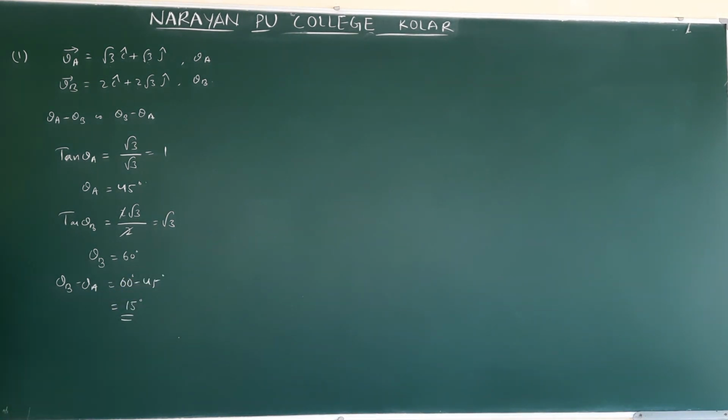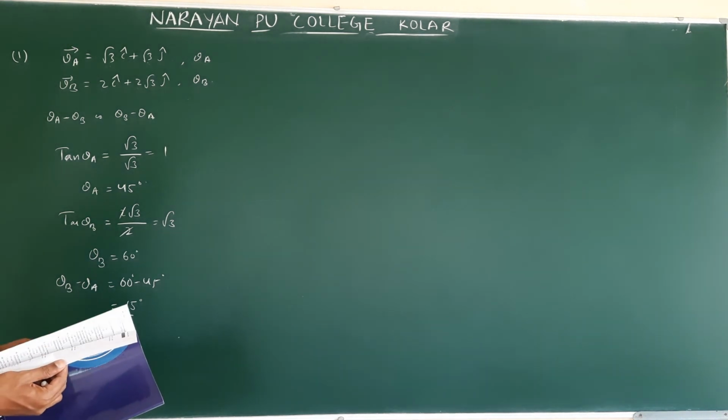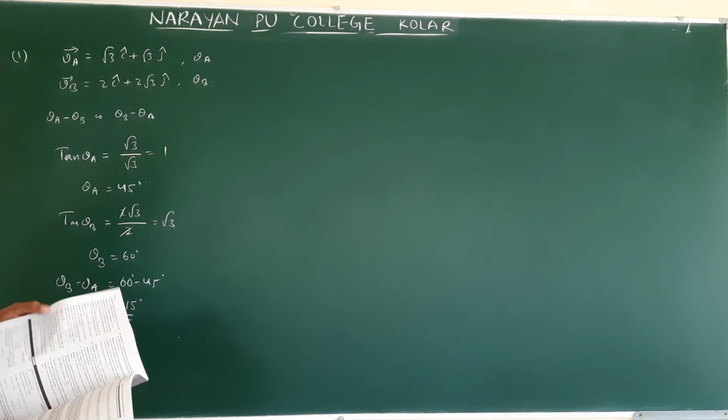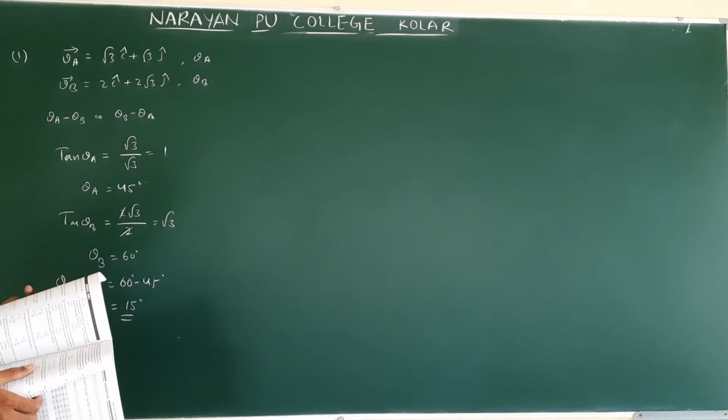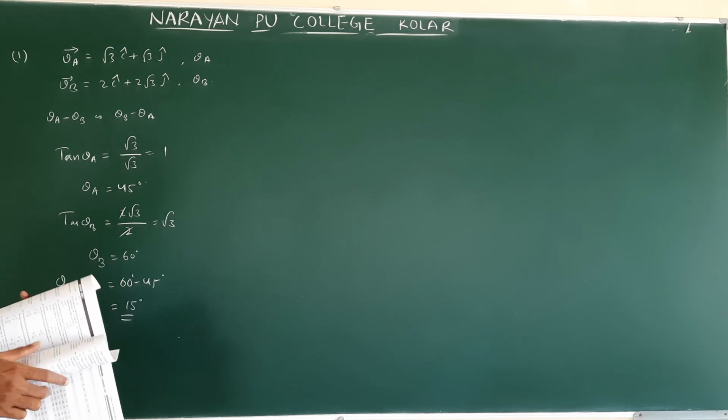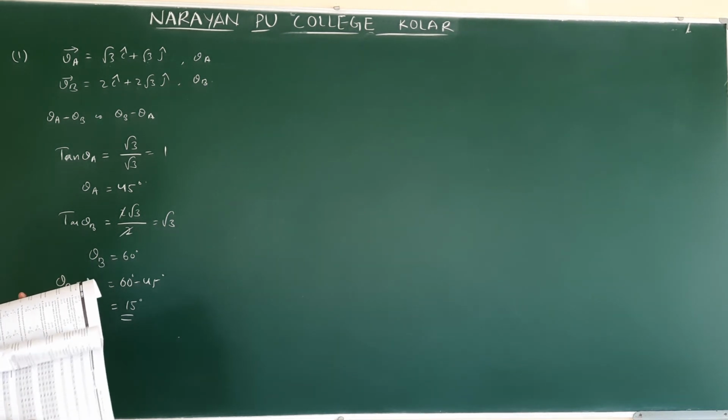Clear? So option A is correct. We will check, correct. I will keep the options here because we need to check whether the given options are correct or not.